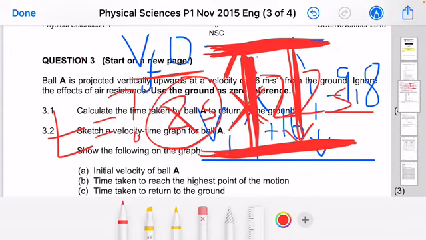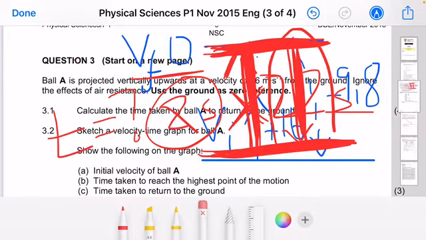For it to go up, it takes 8 seconds. For it to come down, it takes 8 seconds. Okay, which means for that ball to go up, ladies and gentlemen, and come down, it takes 2 times the time it takes for it to go up. I hope you fully understand that part, ladies and gentlemen. Okay, so guys, let me just remove all of that information.